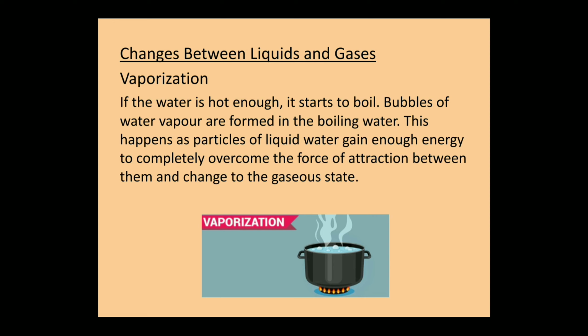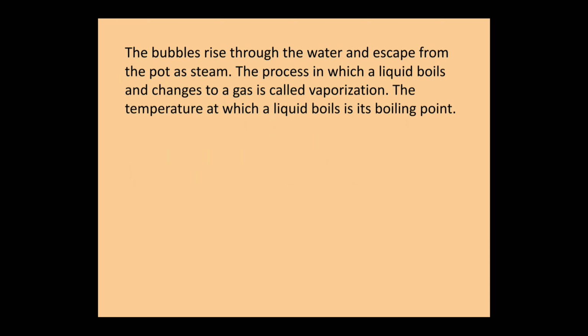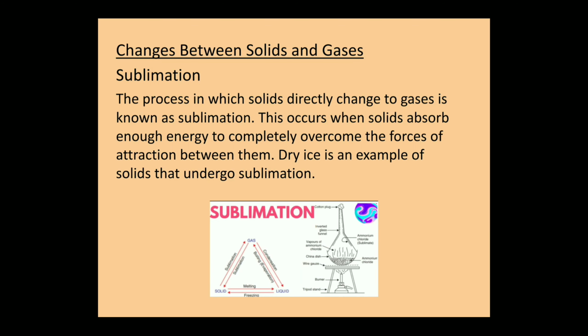Changes between liquids and gases. Vaporization. If the water is hot enough, it starts to boil. Bubbles of water vapor are formed in the boiling water. This happens as particles of liquid water gain enough energy to completely overcome the force of attraction between them and change to the gaseous state. The bubbles rise through the water and escape from the pot as steam. The process in which a liquid boils and changes to a gas is called vaporization. The temperature at which a liquid boils is its boiling point.